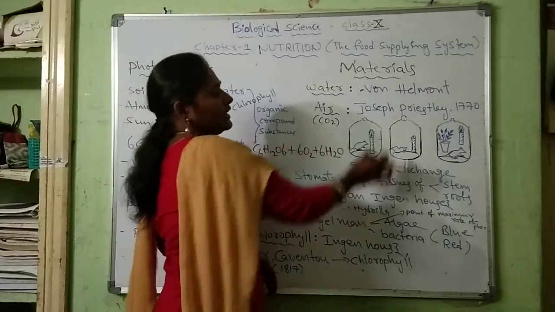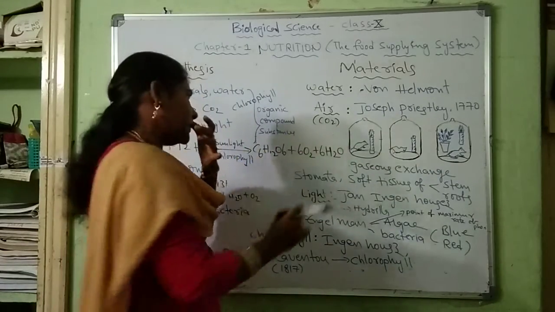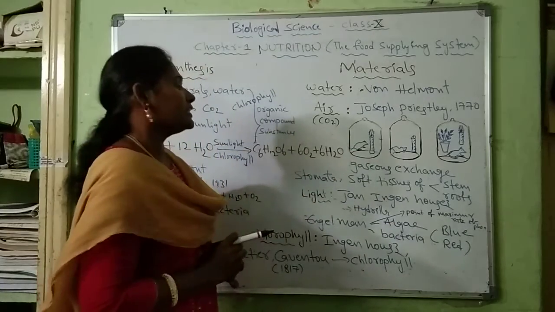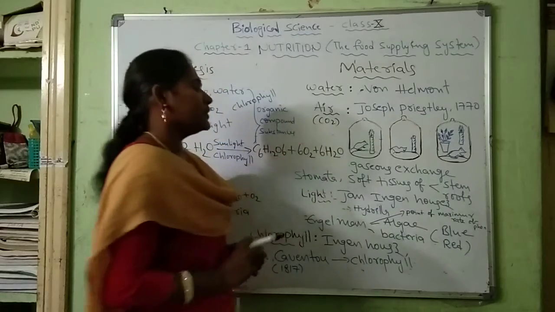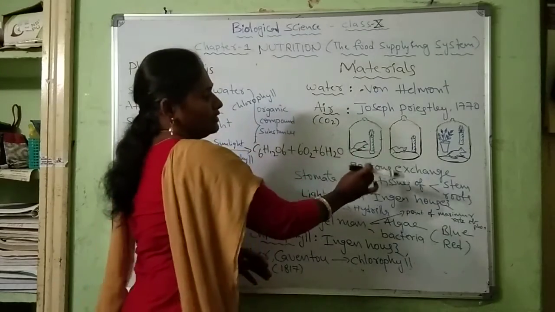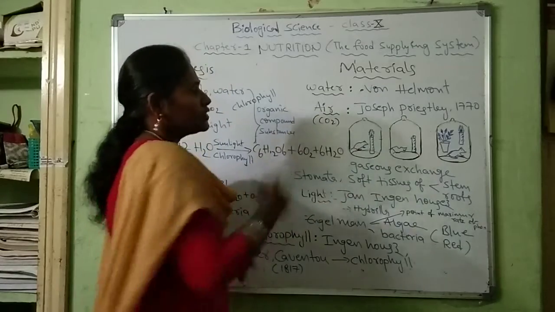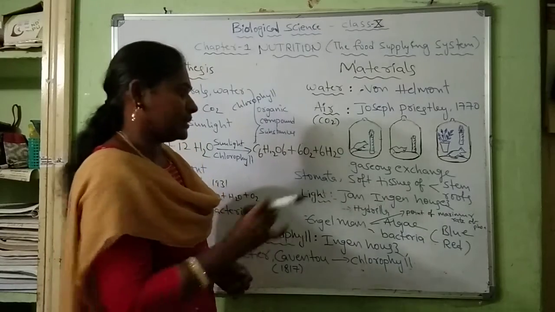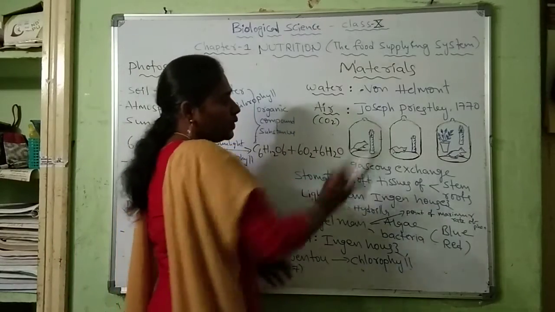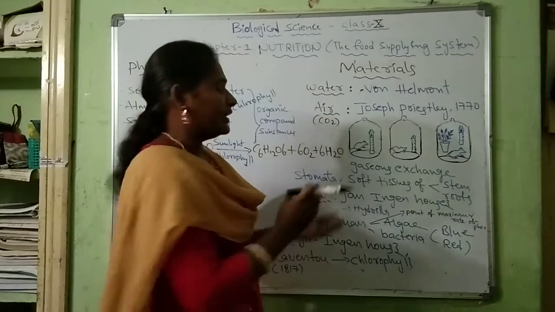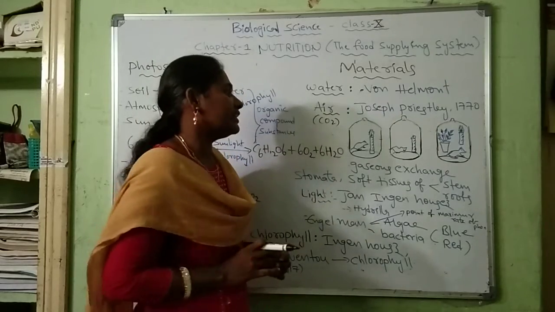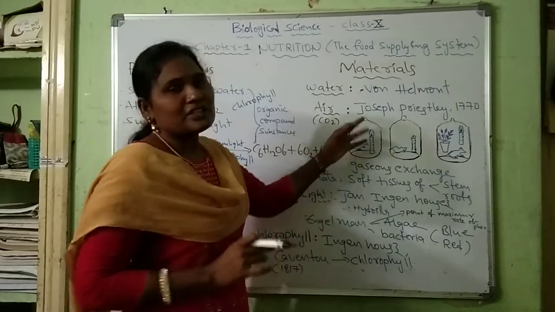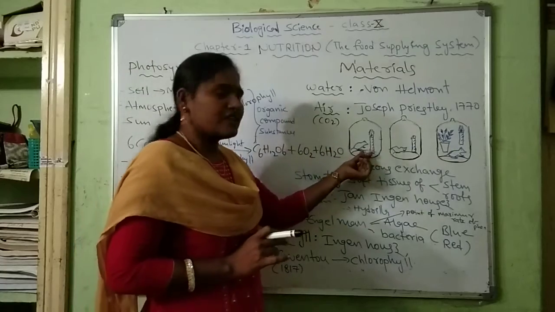In 1770 he conducted a series of experiments, and also he did one experiment. This is a very simple experiment, but it is a very important experiment. Joseph Priestley observed that a burning candle which was lighted from the outside soon extinguished in the closed bell jar. Similarly, a mouse would soon suffocate and finally die. So what is happening here? The burning candle and the mouse somehow damage the air and they do not get the oxygen.